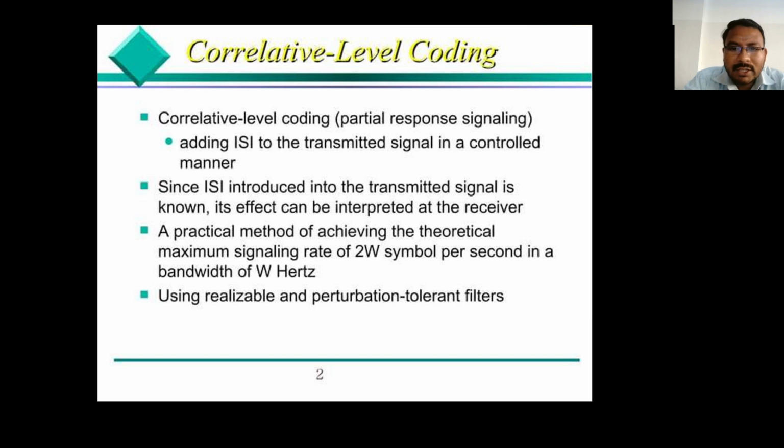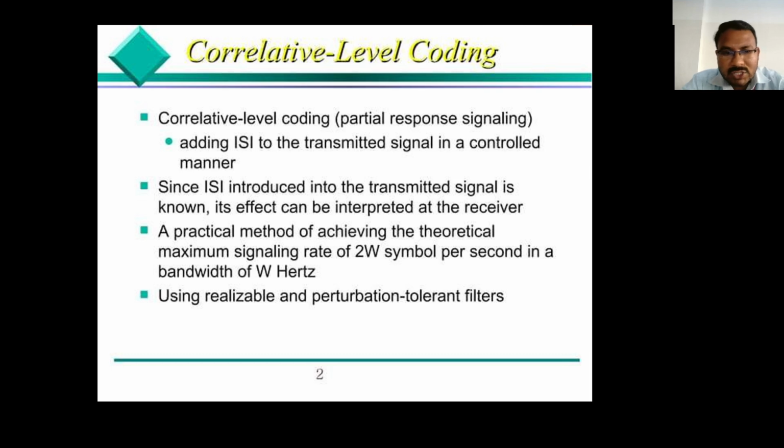Here, adding ISI, that is intersymbol interference, is an important drawback of our digital communication process. So we will overcome that. We utilize first the Nyquist criterion, second pulse shaping, and third, this type of level coding technique. In this, ISI is introduced to transmit the signal in a controlled manner. Since the ISI introduced into the transmitted signal is known, its effect can be interpreted at the receiver.